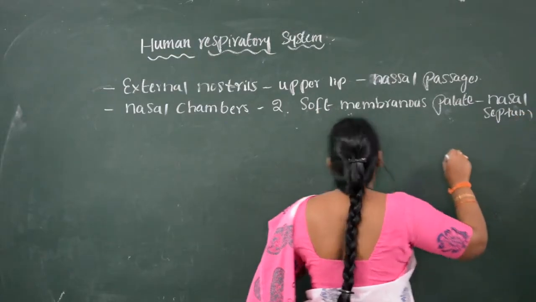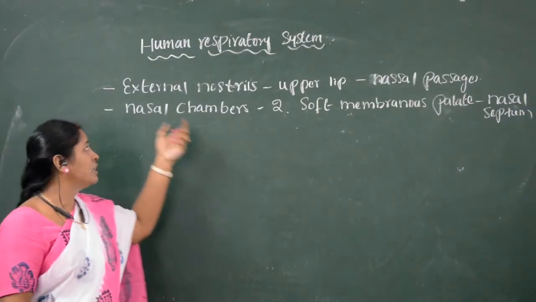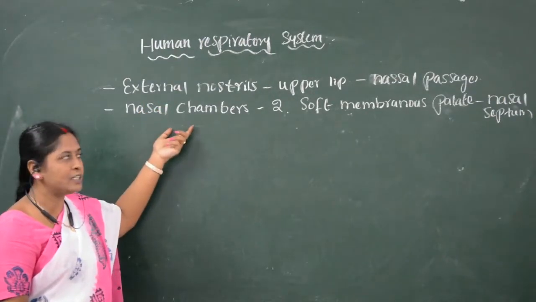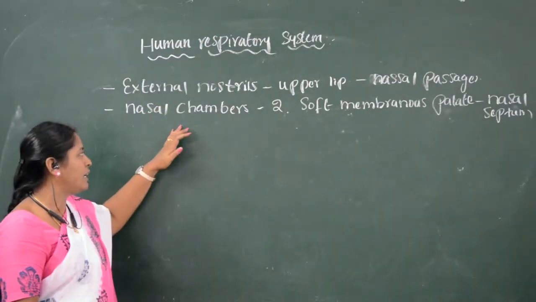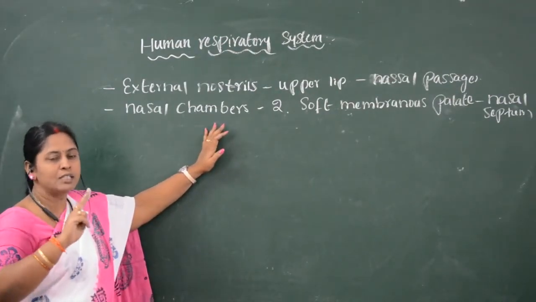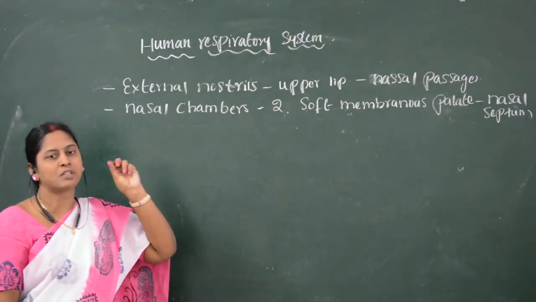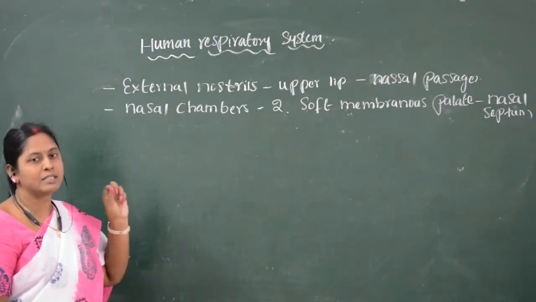So how many nasal chambers are present? Two nasal chambers are present. External nostrils lead through passages called nasal chambers. Both nasal chambers are separated by a soft membranous structure called the nasal septum.